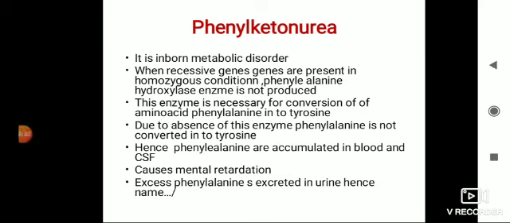In the absence of this enzyme, phenylalanine is not converted into tyrosine, and the amino acid accumulates in blood and cerebrospinal fluid, and it causes mental retardation. Excess phenylalanine is excreted in urine, so the name is phenylketonuria. Nuria means urine.